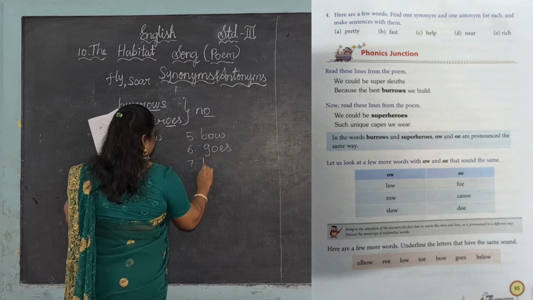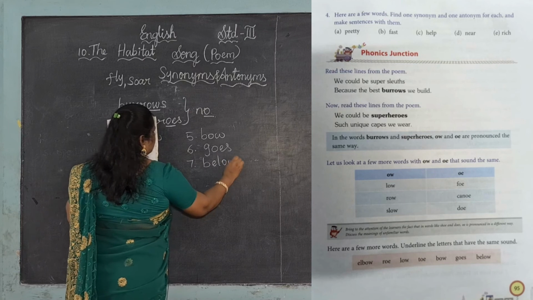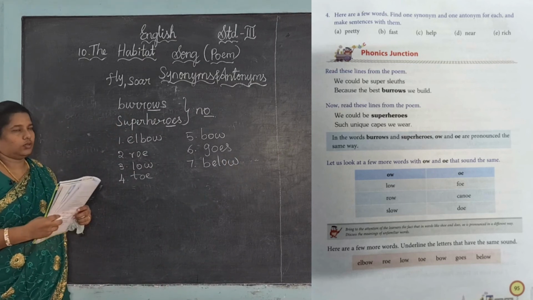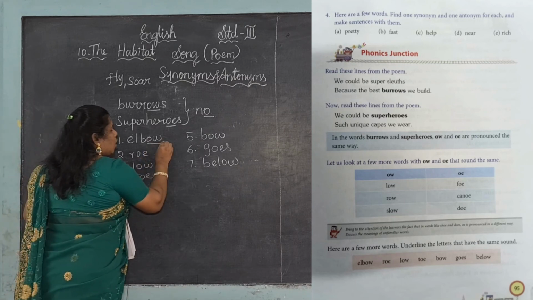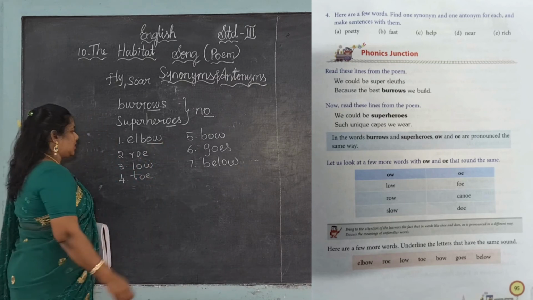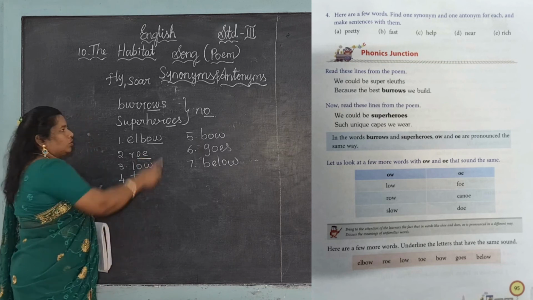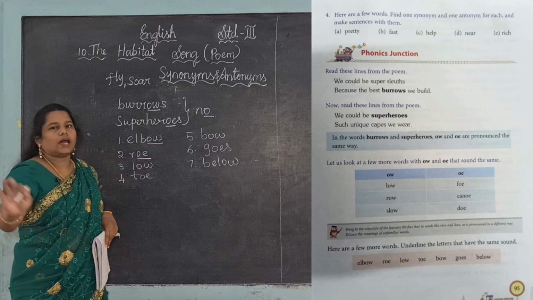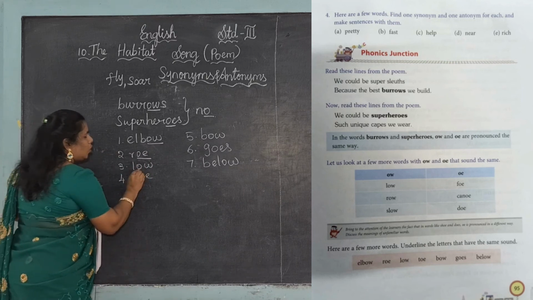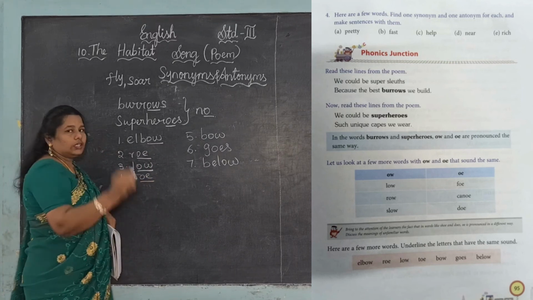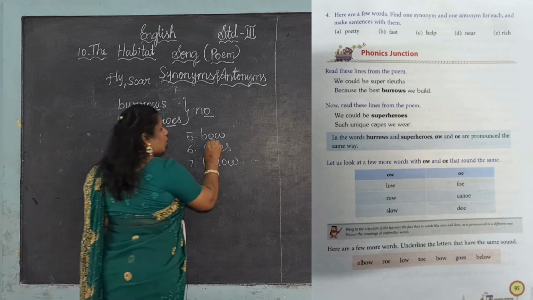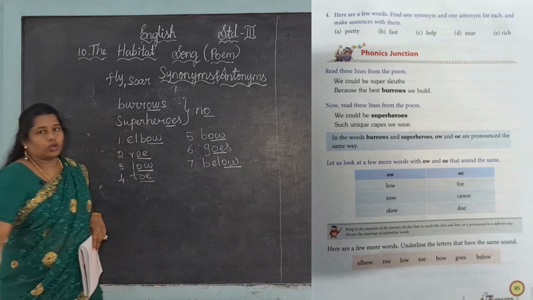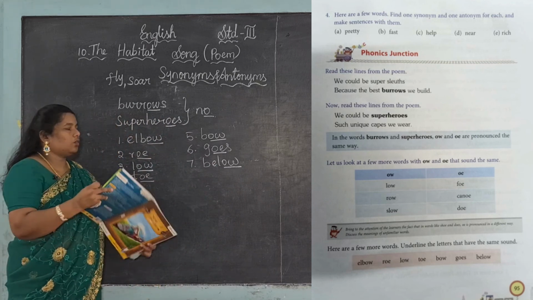And seventh one, below. For this you are just going to underline the O sound. See, elbow, O sound is here. Next, row. All have the same sound. Next, low, toe, you want to underline in your book. Next, bow, go, below. These are the sounds given here.